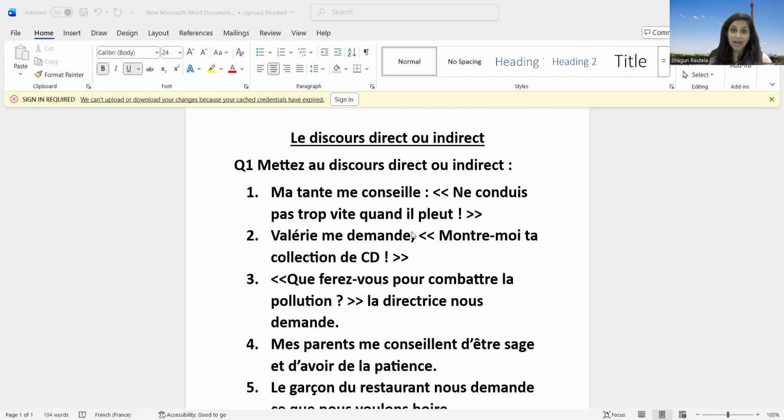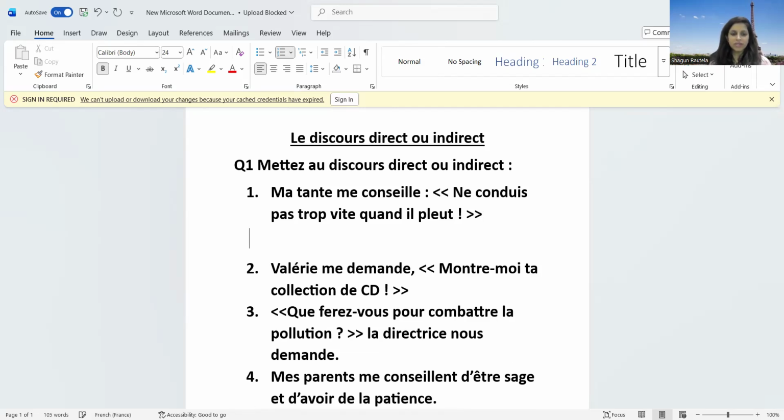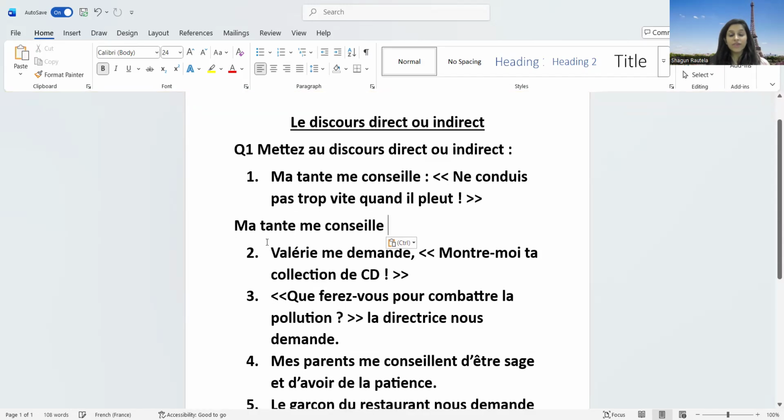So let's start. First part. It's a mixed question of direct and indirect speech. Direct sentences are also there and indirect sentences are also there. First part: "Ma tante me conseille : ne conduis pas trop vite quand il pleut." All you need to do is note down whosoever is talking to whom. And now understand the structure given inside the brackets. If you see the structure inside the brackets, it's given with an exclamation mark. Exclamation mark means that's the case of imperative.